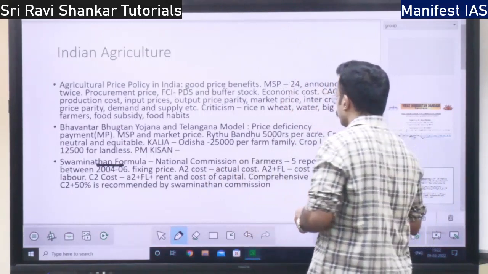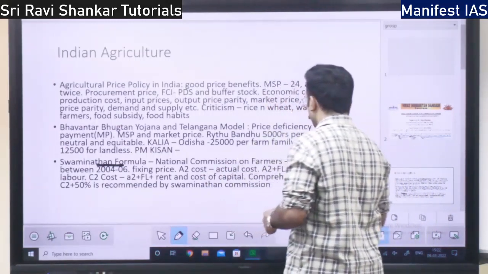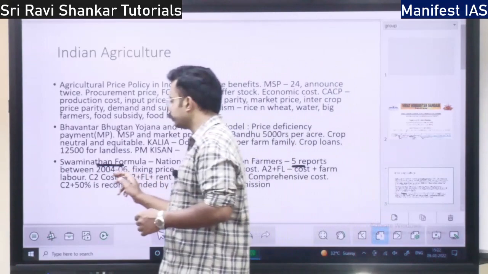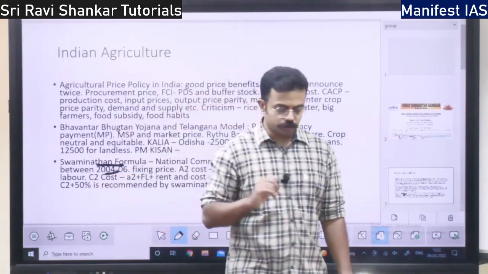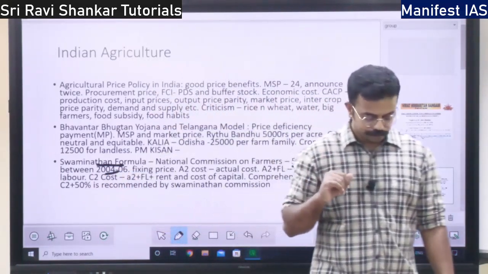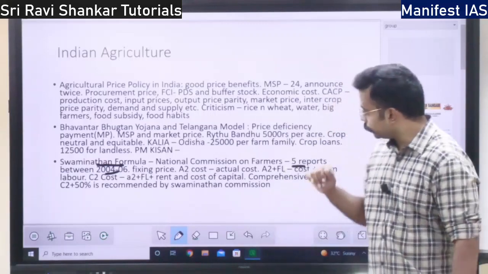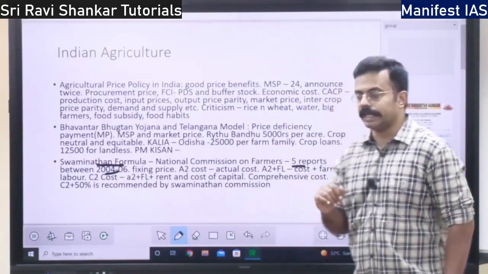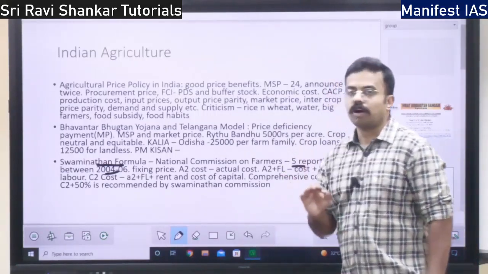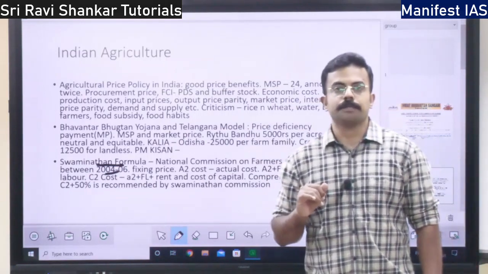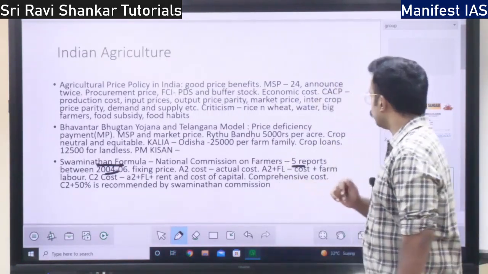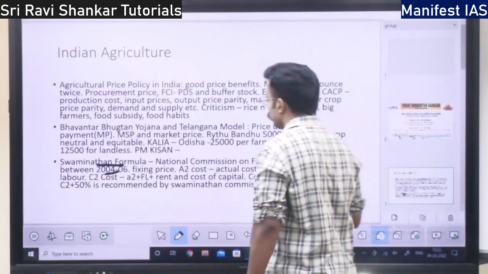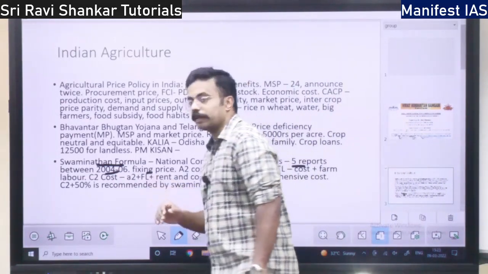The Swaminathan Committee, or the National Commission on Farmers, gave 5 reports between 2004 and 2006. It is about fixing the price.